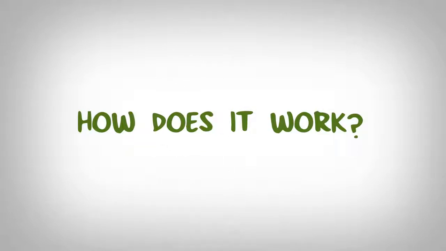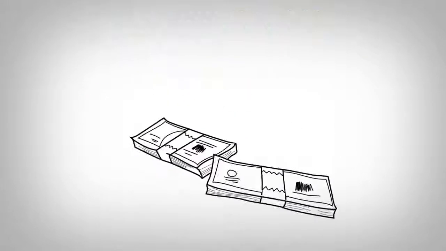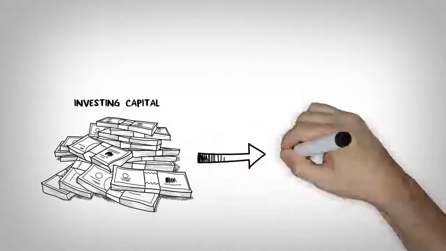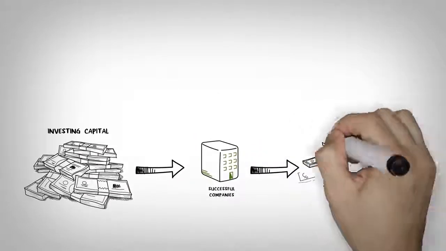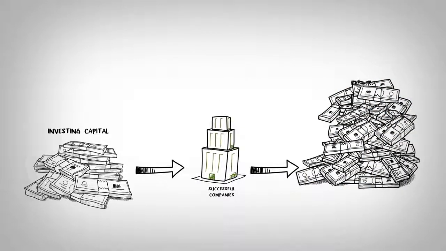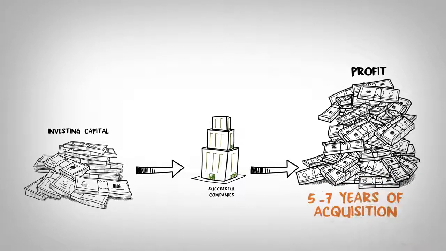In general, a private equity firm uses some of its own capital and capital raised from investors to invest in undervalued companies. The aim? To improve the value of those companies and then take them public or sell them for a profit. This usually happens within 5 to 7 years of the acquisition.